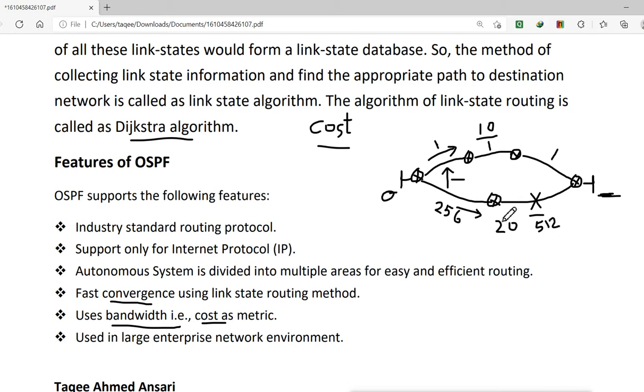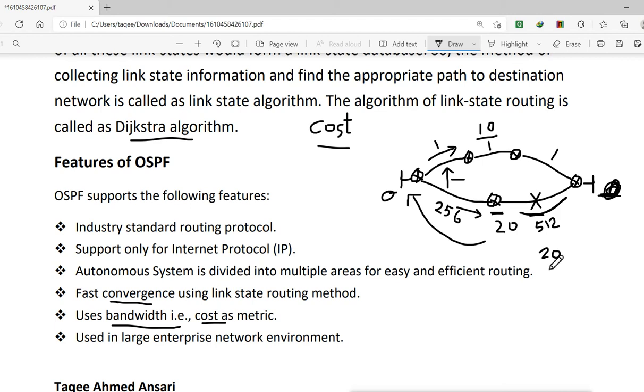Now what they will do, first this router will calculate the metric for this network by calculating the cost of this link, and let's say it got the cost 20 here. Then this router will do what? It will send that cost to this router. It says, for me, this network I can reach with the cost 20. Then this router will add the cost. To 20, it will add the cost of this link also.